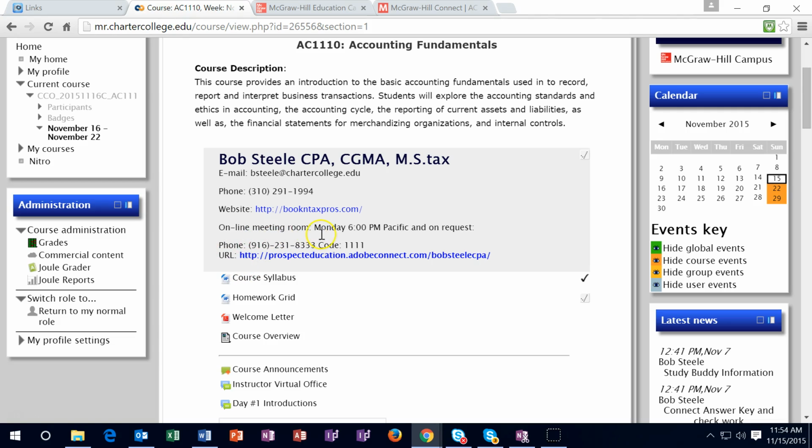If you can't make the 6 o'clock time on Monday, that's okay. This is just office hours, and we can set up some different time if that works as well. In that case, you'd have to call me or email me and see if we could set up a time that would work at another time.